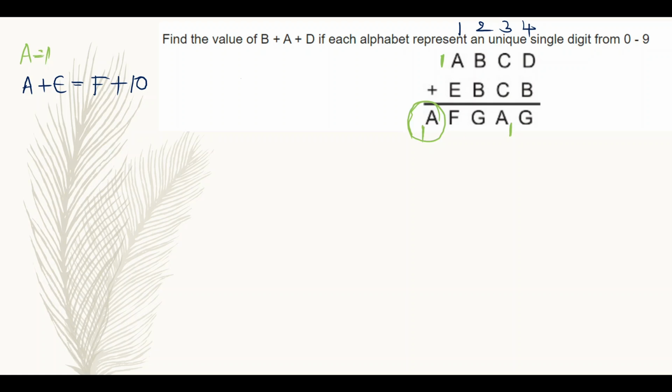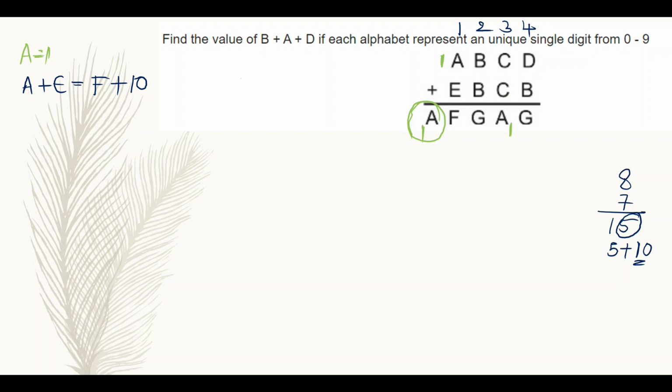For example, if you are adding 8 plus 7, then what is the result here? This is 15. 15 means this is 5 plus 10. This 10 is a carry here. So I am shifting this 10 to the next column as 1. Right? So this is just normal addition theory.